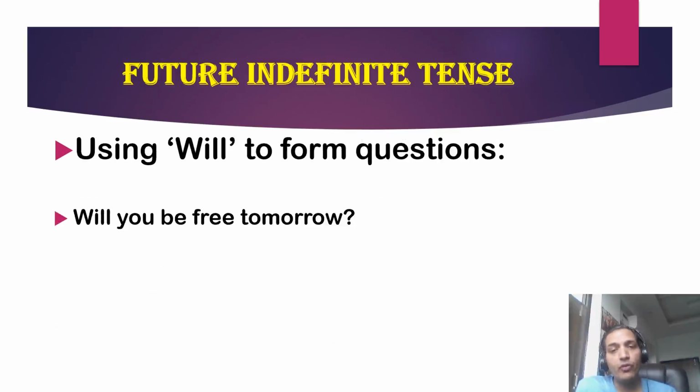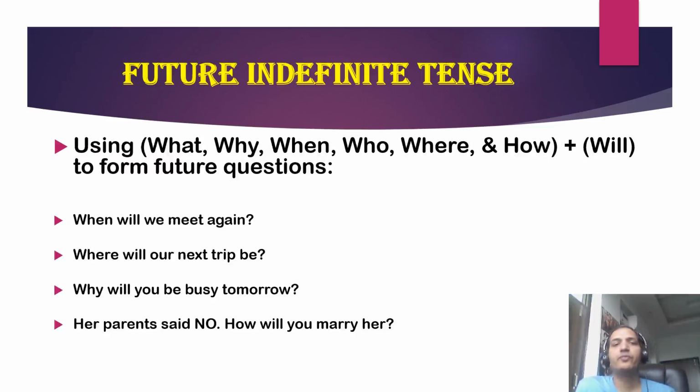Then will is also used to form questions. You ask somebody, will you be free tomorrow? Then there is the WH family: what, why, when, who, where, and how. How is also part of the WH family. So we use the WH family plus will to form future questions. Like you met a person and you want to meet him or her again, then what do you say? When will we meet again?